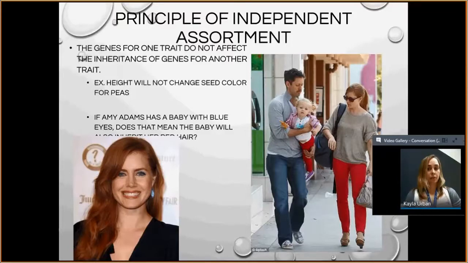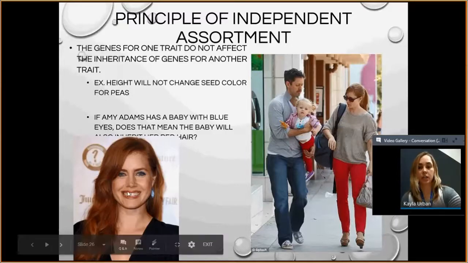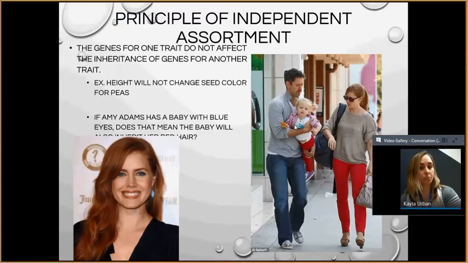For example, height will not change seed color for pea plants. So this is a picture of Amy Adams. She's in movies, and she has blue eyes and red hair. If she has a baby that has blue eyes, just like her, would her baby also have her red hair? The answer is maybe, maybe not.